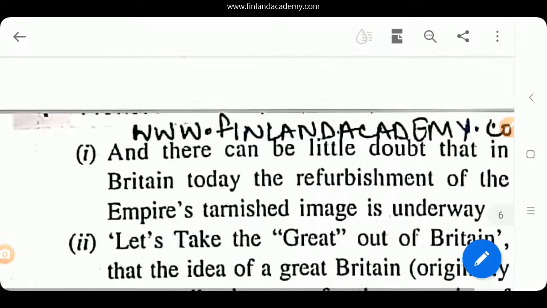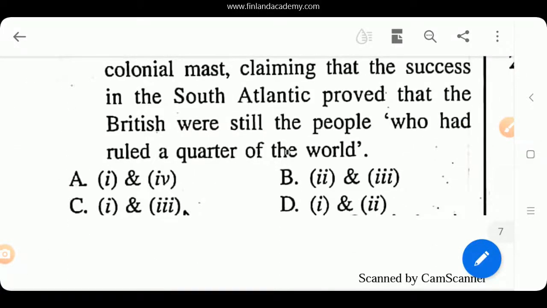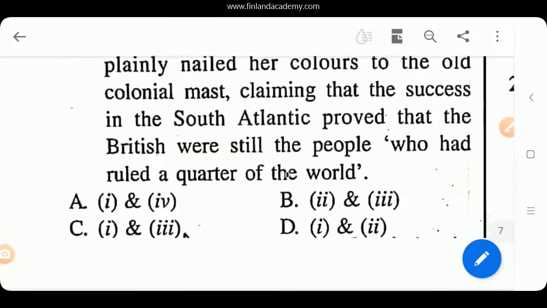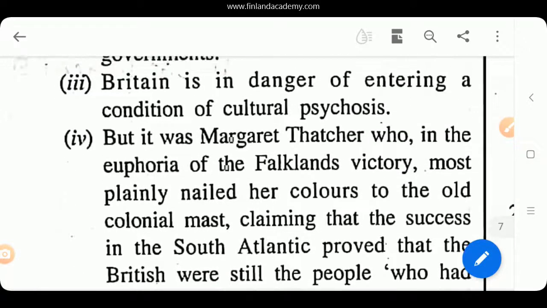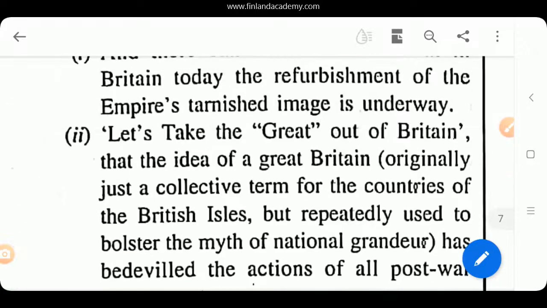So here you have 4 options. And based on the four options, they've given you four choices, and you got to select one out of the four choices that you have. Now if you look at option number 2, if you have any idea about Thatcherite Britain, this entire process, it basically refers to this Thatcherite Britain, the word that they have used.